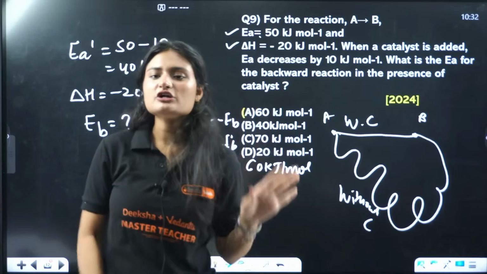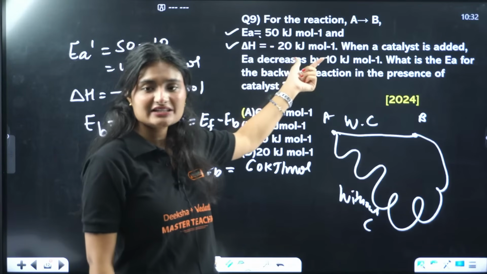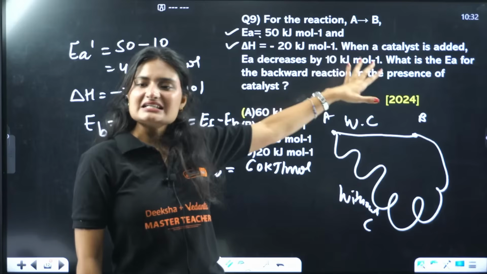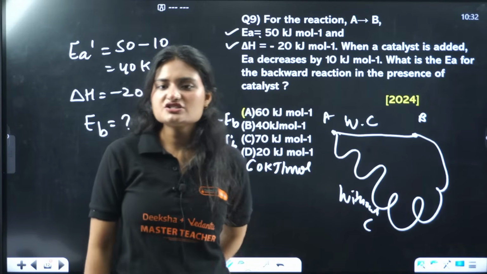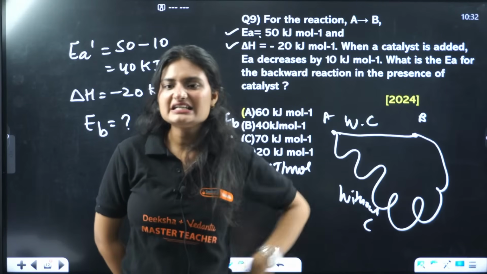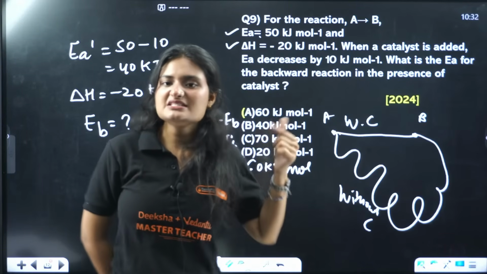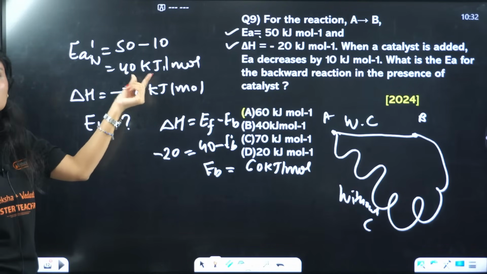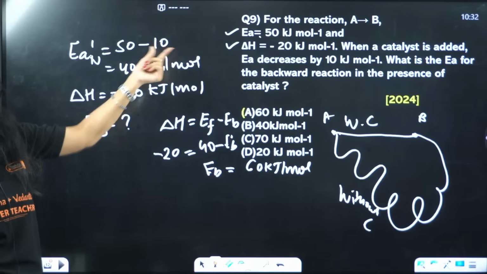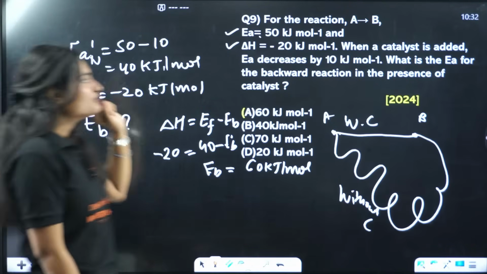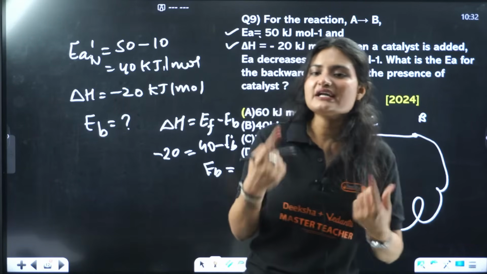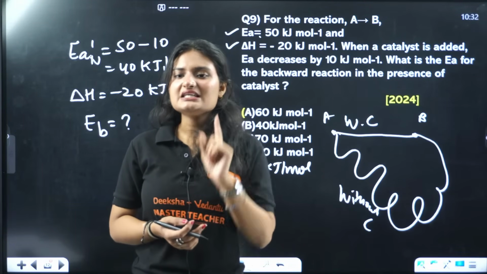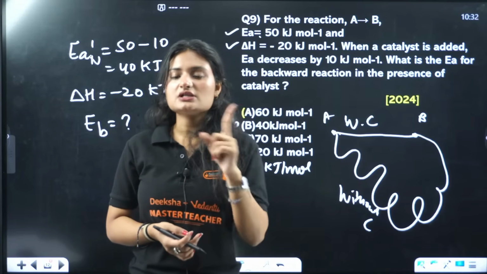For this reaction, the activation energy EA is given. The enthalpy change is also given. When a catalyst is added, it decreases the activation energy by 10 kilojoule per mole. If it decreases by 10 kilojoule per mole, that means the new activation energy is 40 kilojoule per mole, right? 50 was there, it decreased by 10. Now we need to find the activation energy of the backward reaction in presence of catalyst.